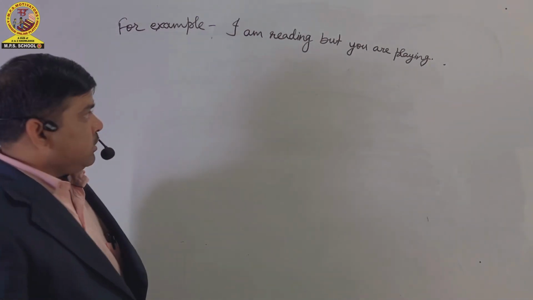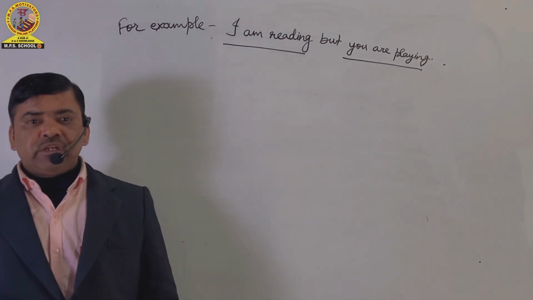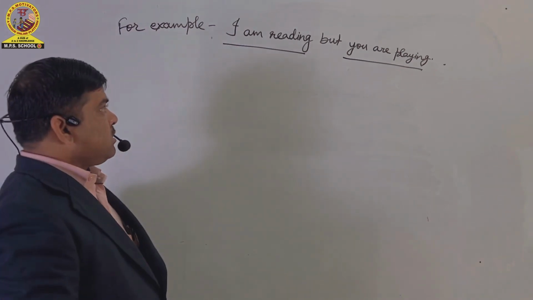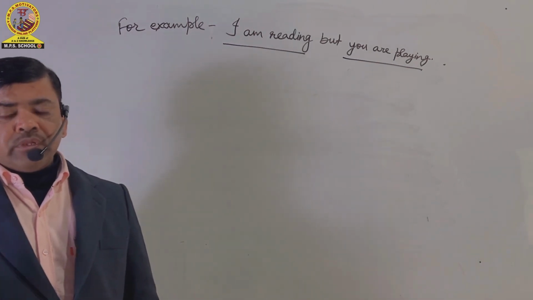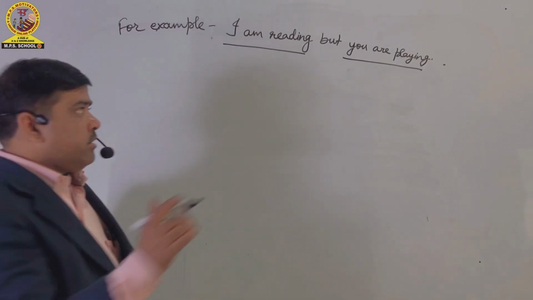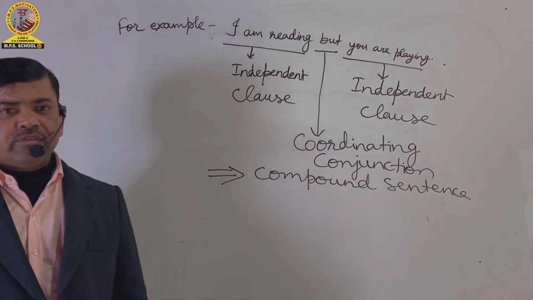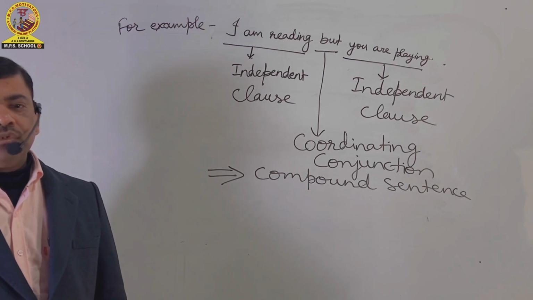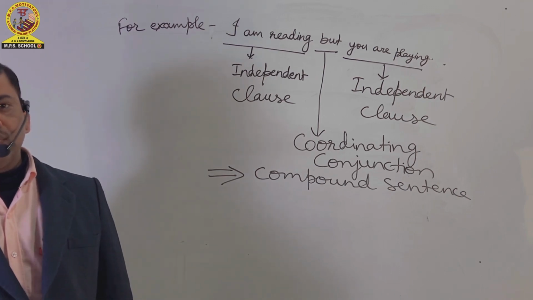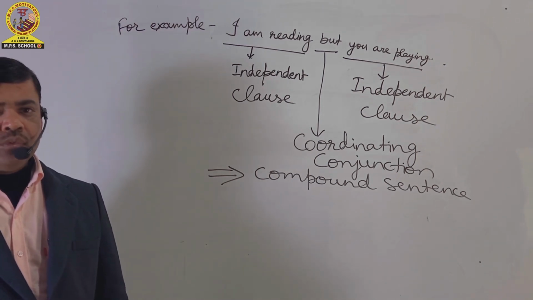Here I am reading, you are playing, both are independent clauses, and these two independent clauses have been joined together by the coordinating conjunction but. So this sentence is a compound sentence. So it is very easy to classify sentences into compound sentences and complex sentences. I will just discuss with you what type of sentences will be complex sentences.